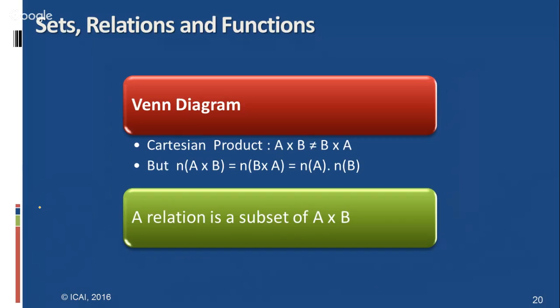Next, the various functions: what is domain and codomain, and further identity function, constant function, equal functions, and various types such as one-one function and onto function. A bijective function means both one-one and onto. These are the types of functions. One has to understand these concepts.